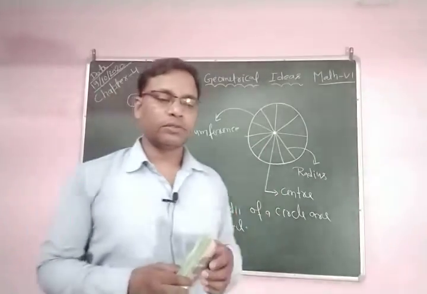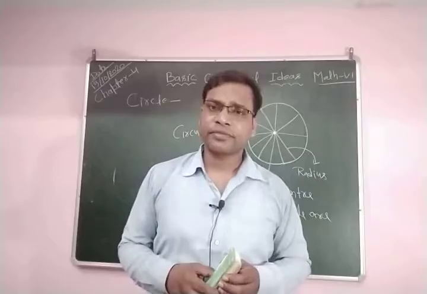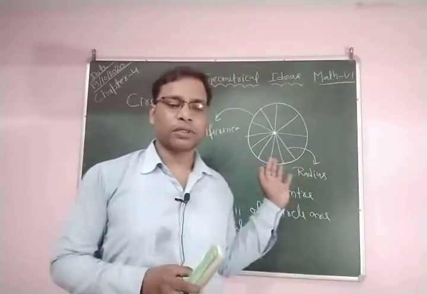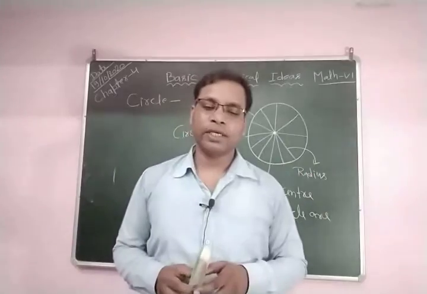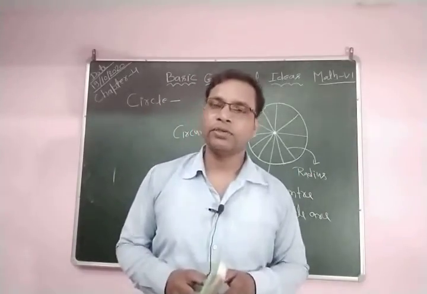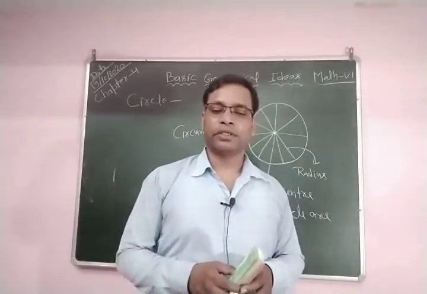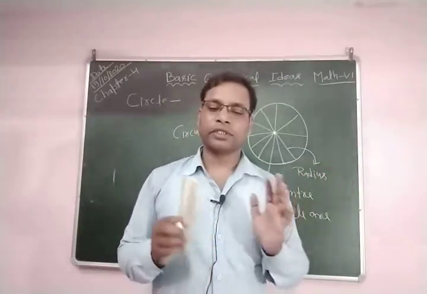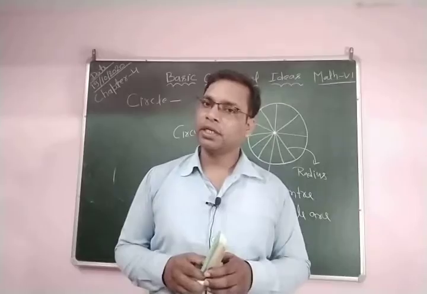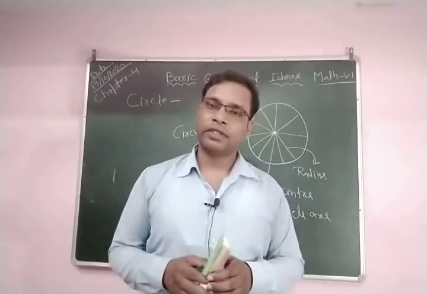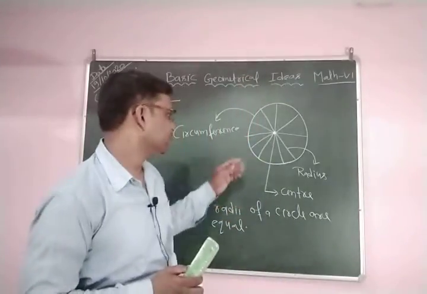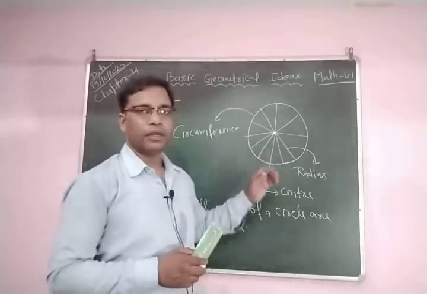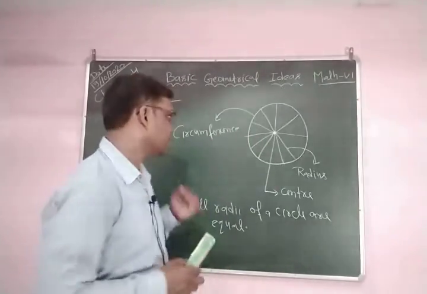So we are talking about the interior region and exterior region. A circle is a closed curve. It divides the points of the plane into three parts. Which three parts? The interior region, the exterior region, and the boundary.